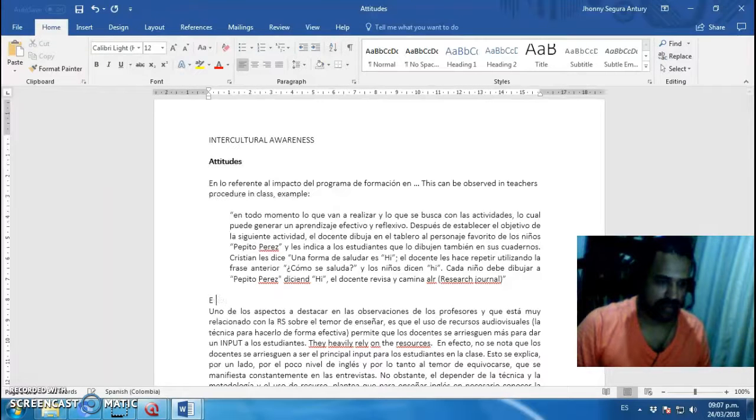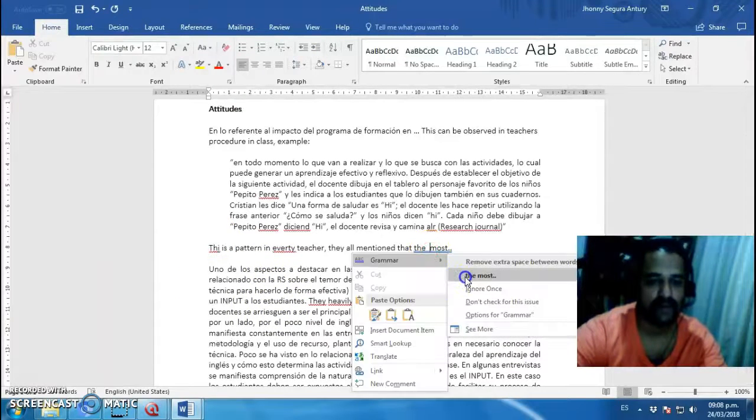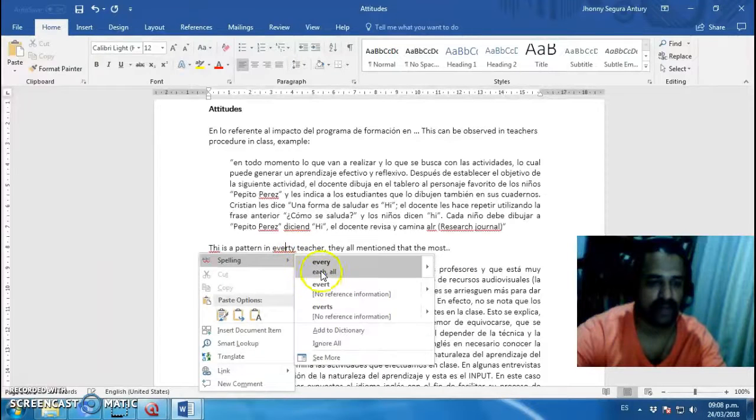Esto, okay. This shows that this is a pattern in every teacher. They all mention that the most, you start doing your analysis and think about the authors and all this. But look, you start writing results as you use information that you gather from Atlas T.